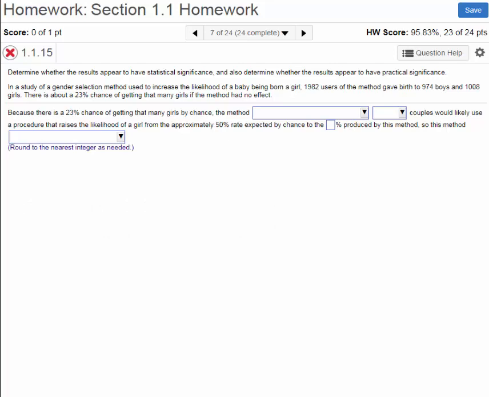With that understanding, let's look at this exercise. They want us to determine whether some results have statistical significance or practical significance or neither or both.